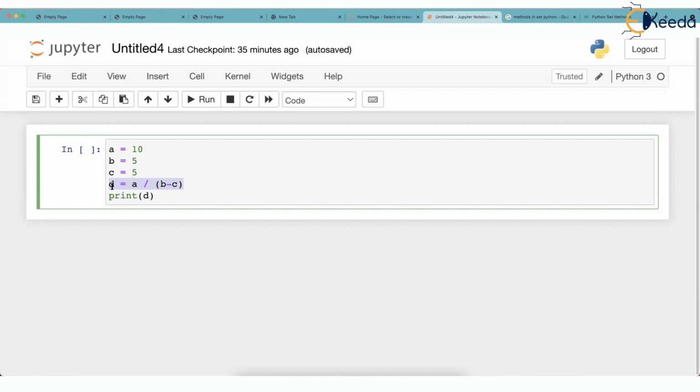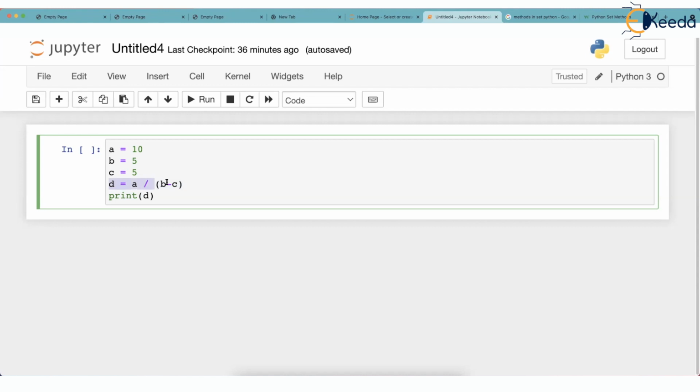This line becomes D is equal to 10 divided by 0, but 10 divided by 0 cannot be solved. So Python raises an exception and stops running the program. It's not that Python says, okay, I cannot run this line, I will run the next line. It doesn't happen like that.